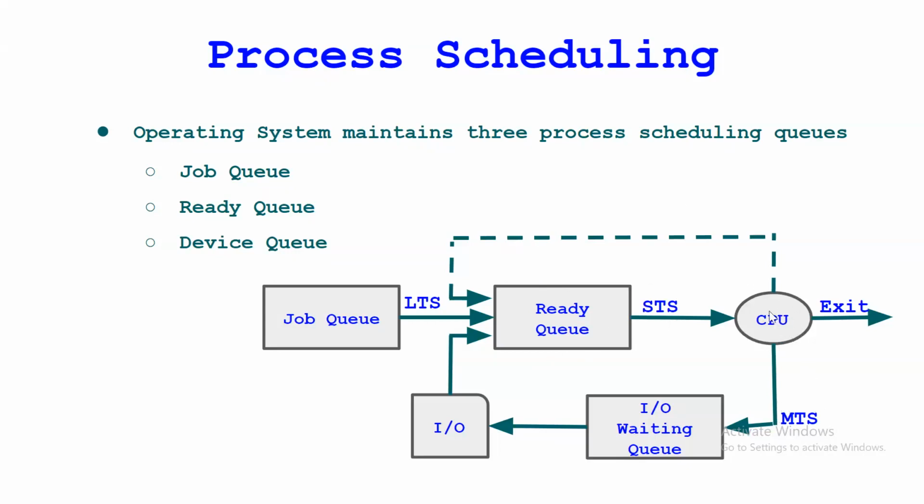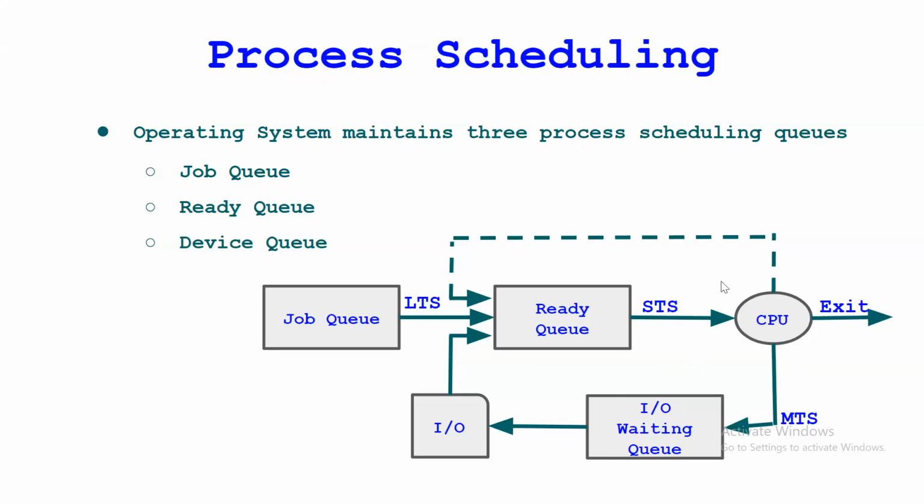Suppose the process which is executing needs any IO device. Then it will be sent to the device queue, or we can say the IO waiting queue, and that is handled by the medium-term scheduler. And if any process completes its execution, then it exits, or we can say it is terminated. Getting it? So this is the simple flow of process scheduling.